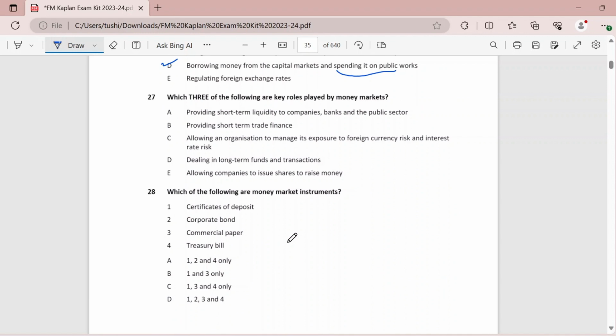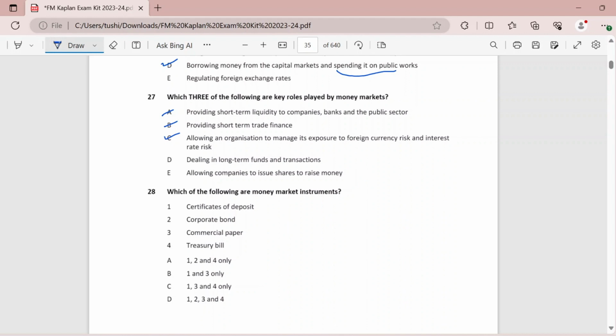Then let's talk about which three of the following are key roles played by your money markets. So, money markets will definitely be providing short term liquidity. Then they do provide short term trade finance as well, and allowing an organization to manage its exposure to foreign currency risk and interest rate risk. Yes, this is something, the money markets are used by people to hedge their foreign currency and interest rate risks.